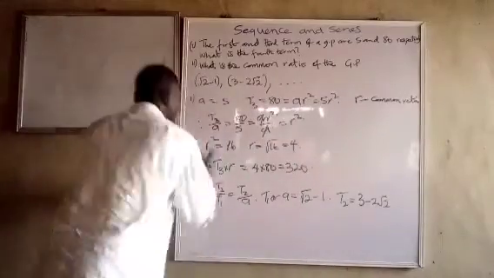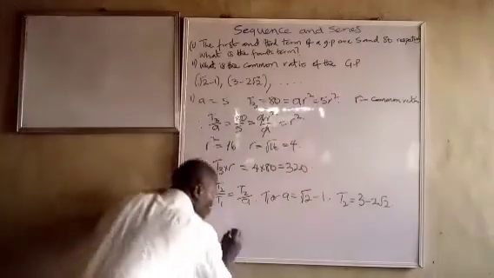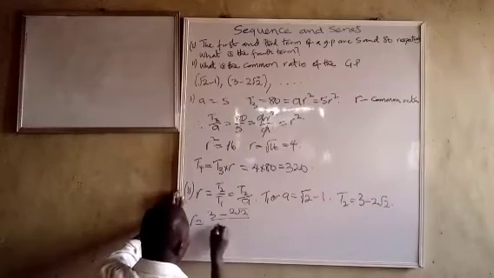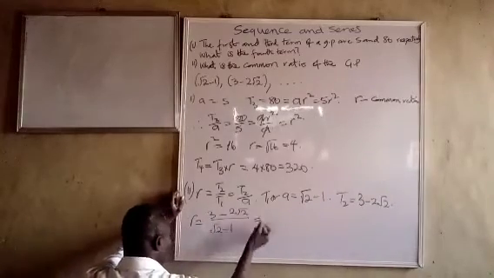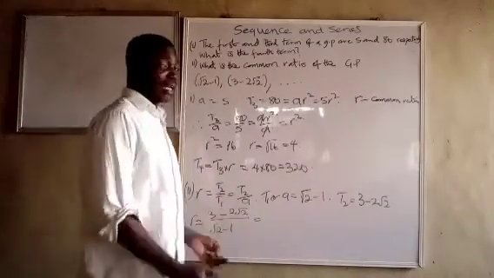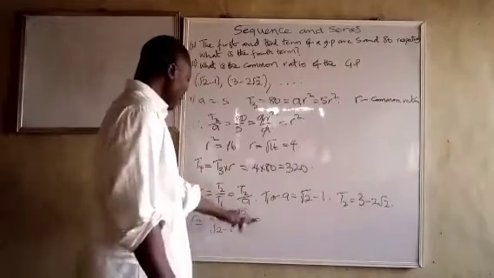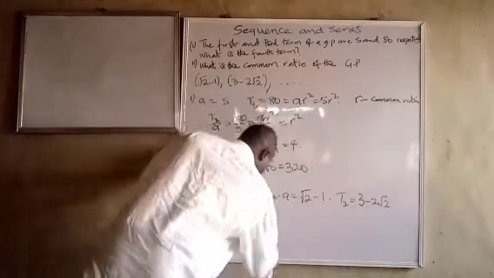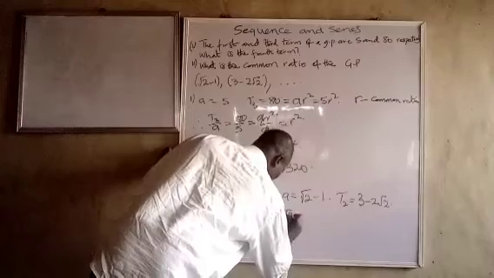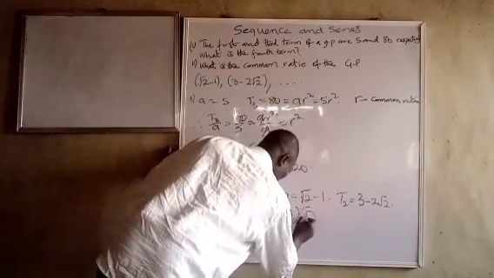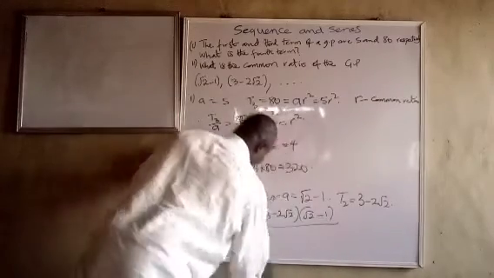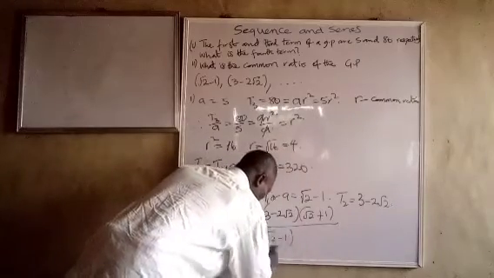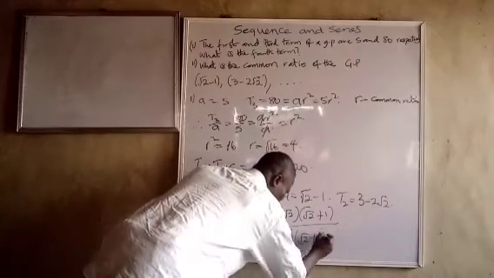So R that we have to find is equal to 3 minus 2 root 2 over root 2 minus 1. And what do we do? We multiply, just like we learned in surds. We multiply the numerator and denominator by the conjugate of the denominator. So we have 3 minus 2 root 2 into root 2 plus 1, over root 2 minus 1 into root 2 plus 1.